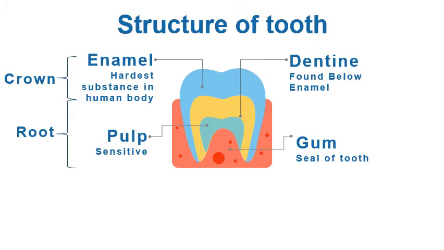Below enamel, there is another hard layer present, that is known as dentine. Below dentine, the sensitive part of tooth can be found, known as pulp. It is sensitive because it contains blood vessels and nerves. The whole tooth is surrounded by gum. Gum acts as seal for the tooth. It holds the tooth very firmly.